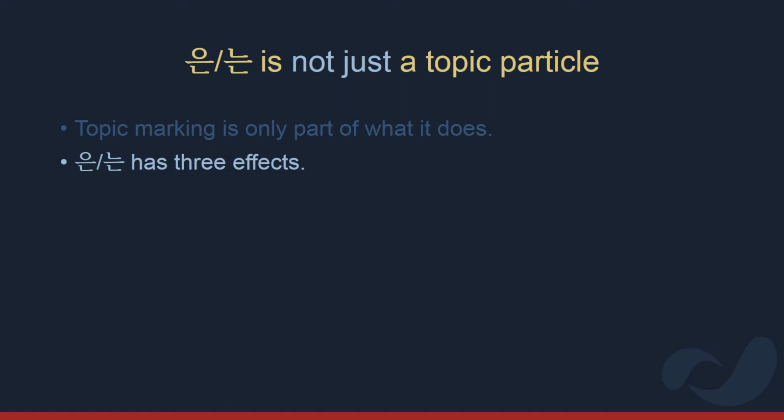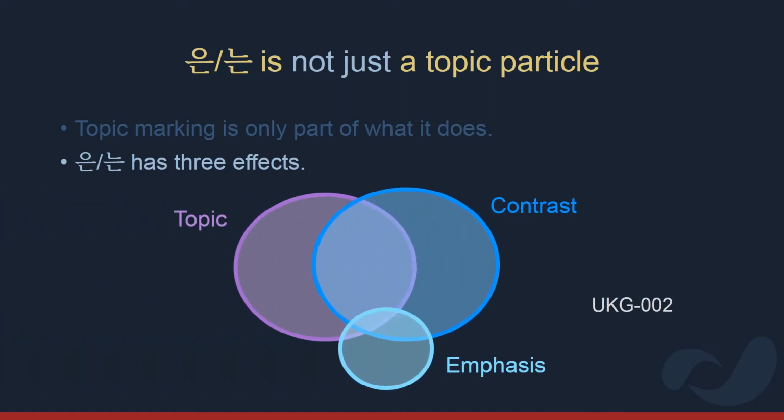I won't go into details here because it's explained in UKG-002, but particle 는 has overlapping effects, and some argue that the contrast effect is more basic than the topic marking effect. For 는 to be correctly called a topic particle, topic marking should be the only thing that it does, and that isn't the case.